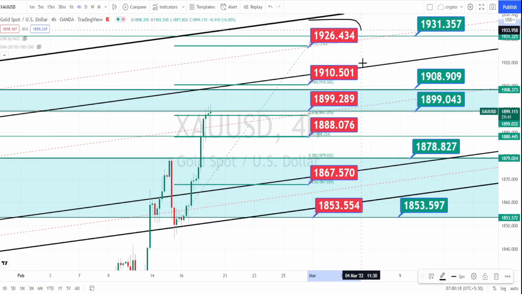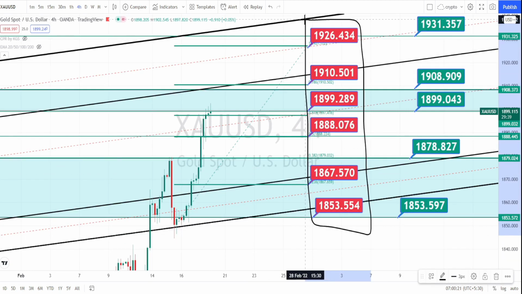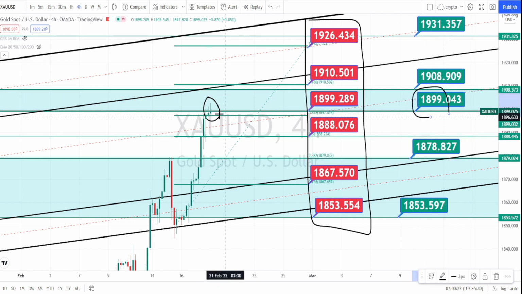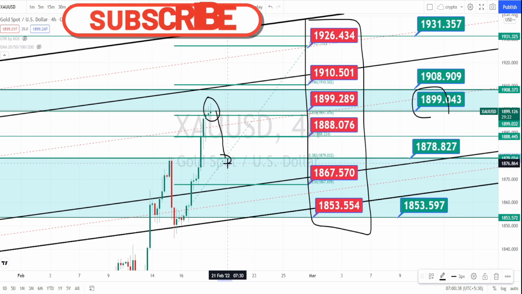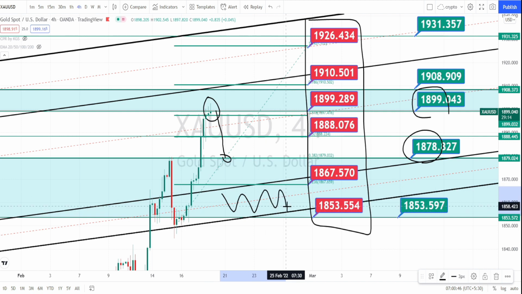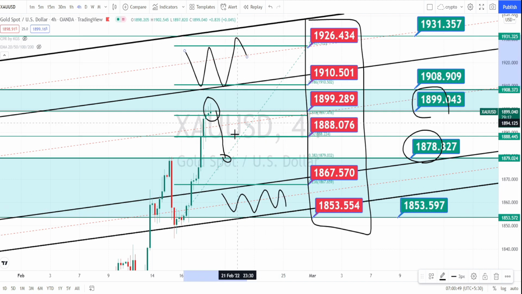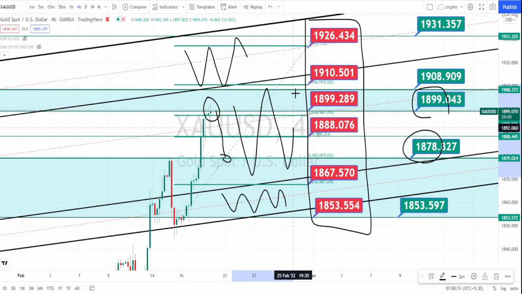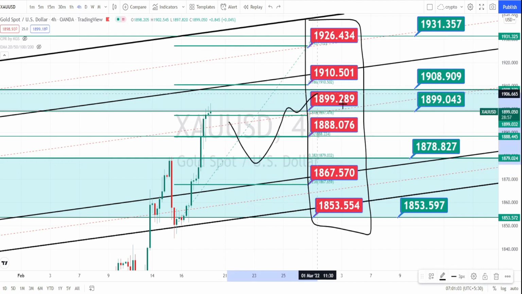So the values within the red color boxes are the support and resistance levels in 4 hours time frame. Currently the price action got rejected at the resistance level of 1899, and it is on a little bit of retracement. If it retraces also, we can expect it to take support at the higher time frame support level of 1878, and as long as it is trading within this support zone and the resistance zone, we can expect the bullish trend to continue. And if the bullish trend continues, we have the next level of resistance level, which is going to be around 1931.